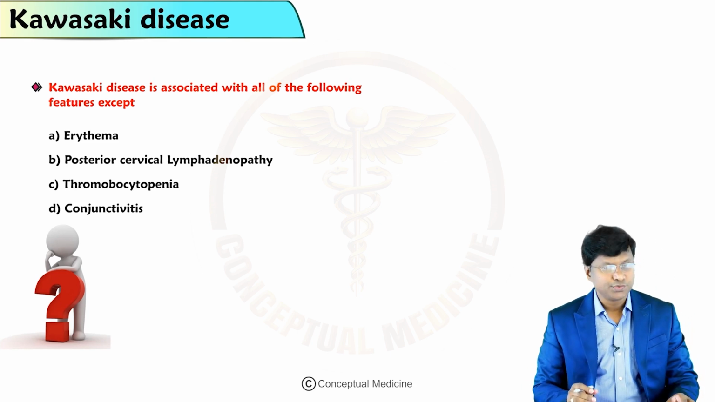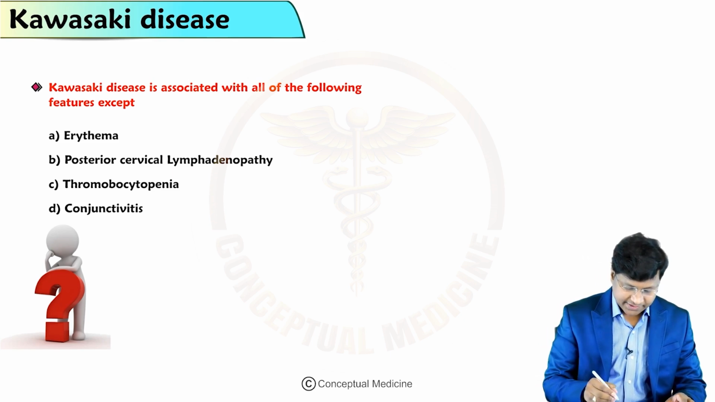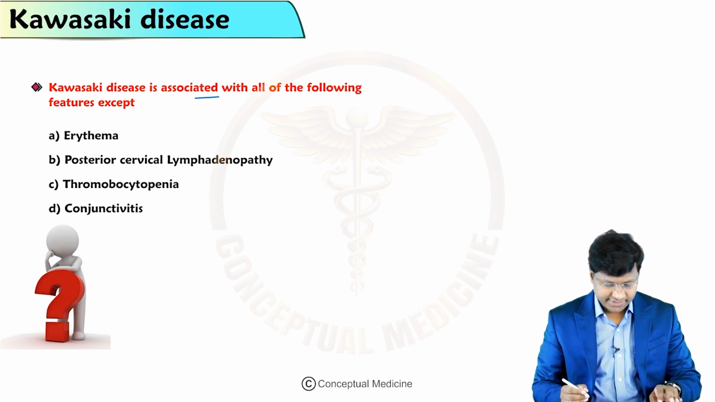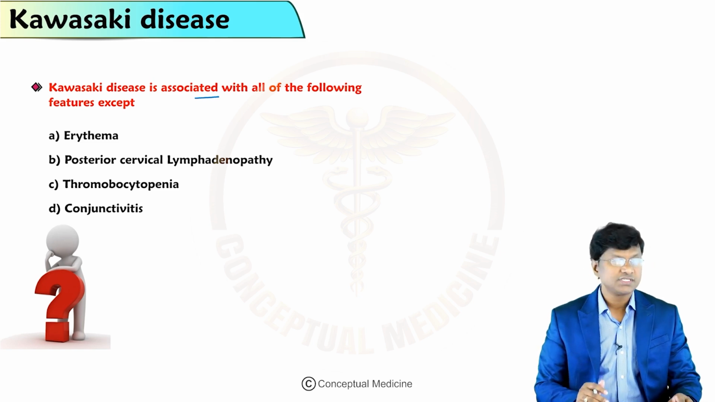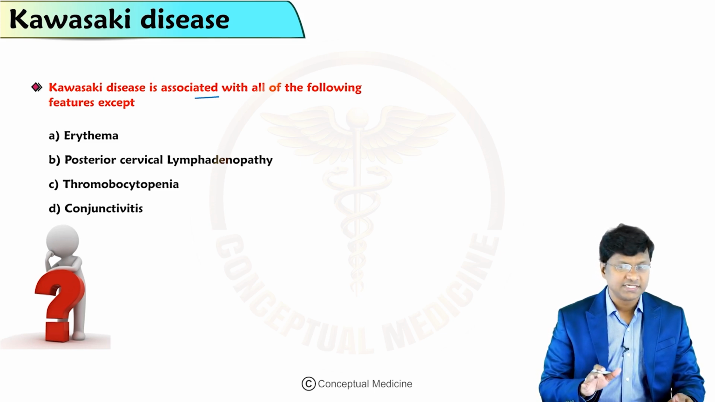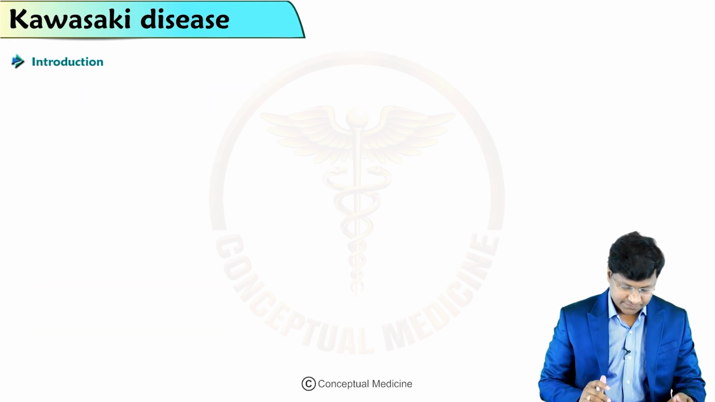Now, let me show you how questions can be asked on this topic of Kawasaki disease. The question is like this: Kawasaki is associated with all of the following features except erythema, posterior cervical lymphadenopathy, thrombocytopenia, conjunctivitis. So, this is how the questions can be asked on Kawasaki. First, I will discuss the entire topic of Kawasaki and then we will solve these types of multiple choice questions.